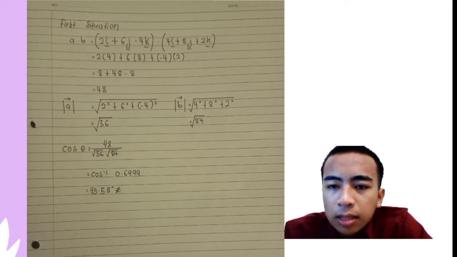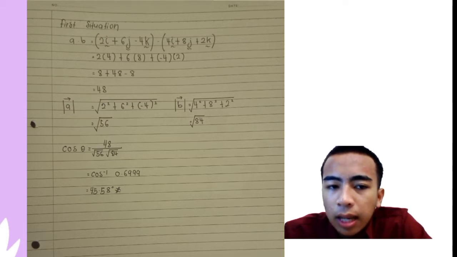Next, OA multiplied by OB: 2 multiply 4 plus 6 multiply 8 plus negative 4 multiply 2.